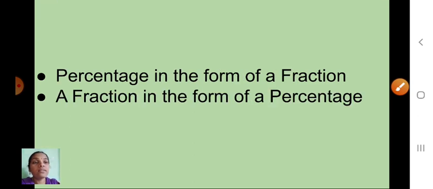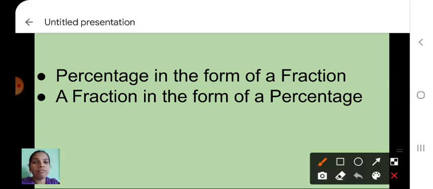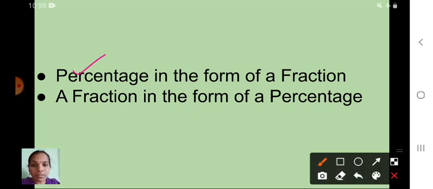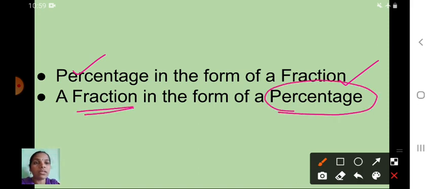See here, these two important things now we will discuss. First one is percentage in the form of a fraction. So that percentage we have to convert into a fraction form. Next step is what? Just opposite: the fraction in the form of percentage.